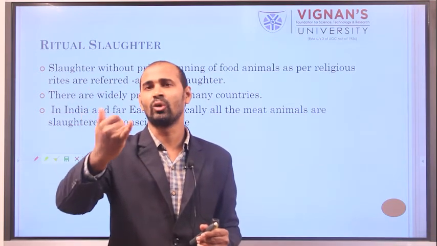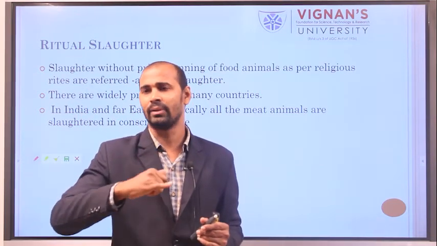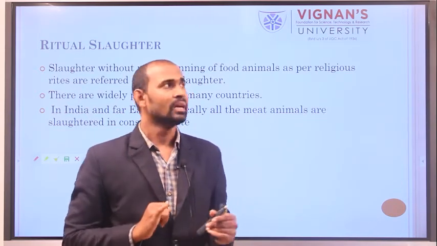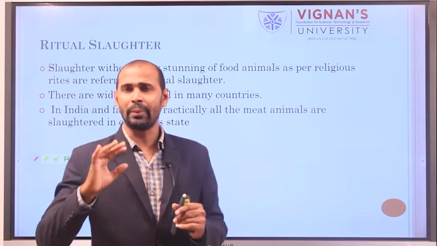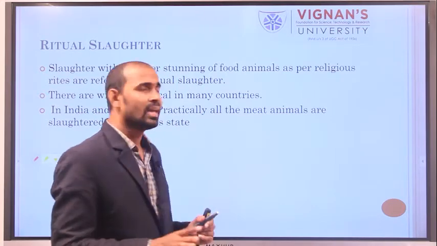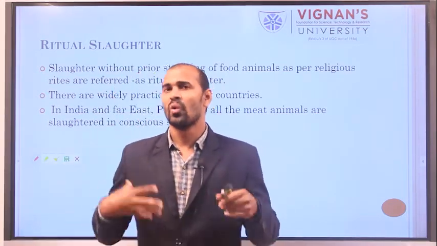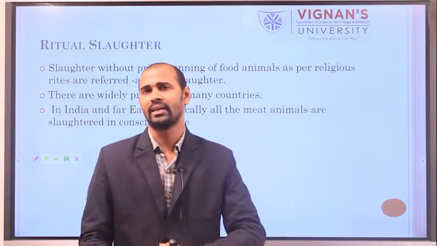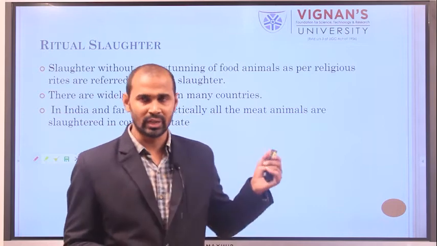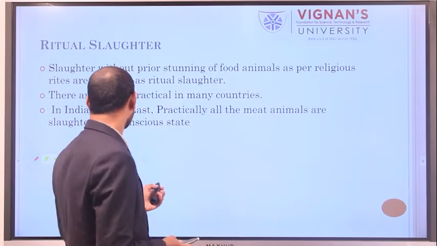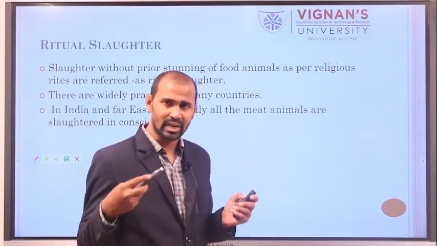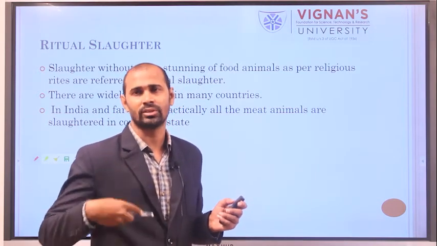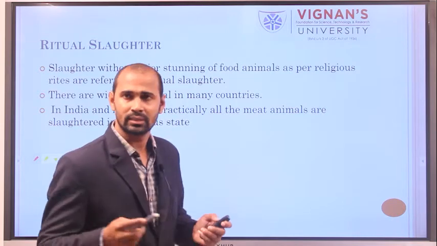That means without stunning, the animal is slaughtered as per their religious rites. It is widely practiced in many countries, especially in India also. Since we are Indians, we follow the ritual slaughter technique, where the animal is slaughtered in a conscious state.